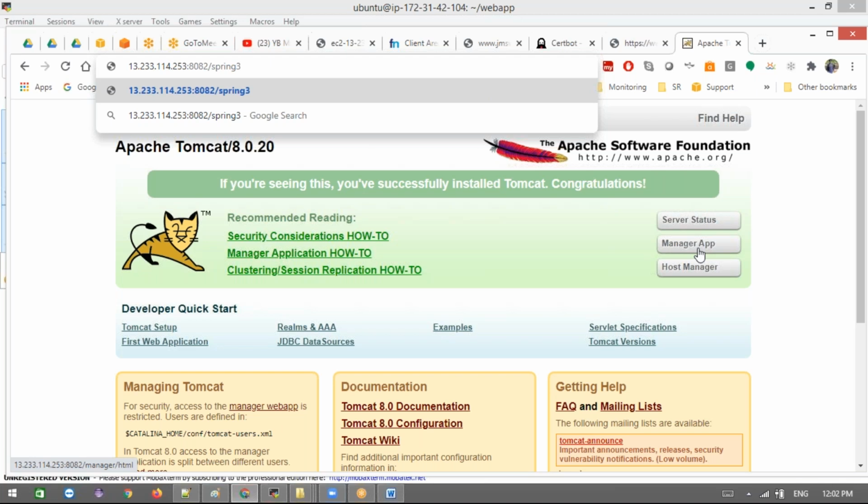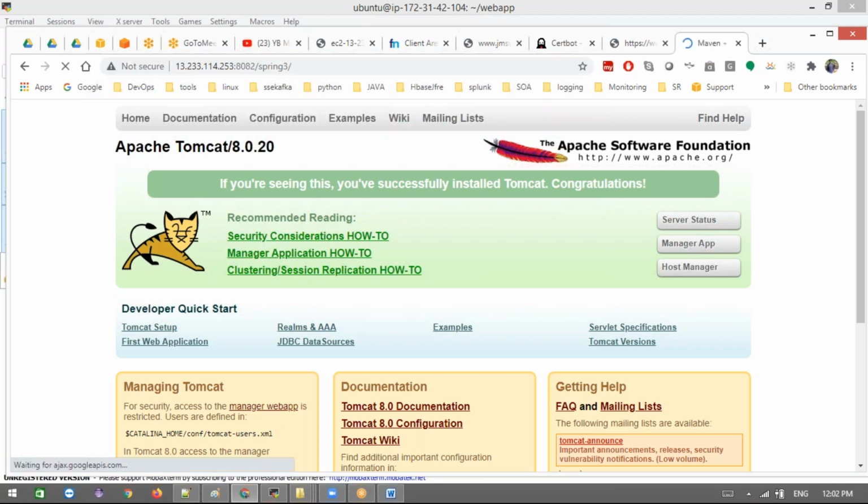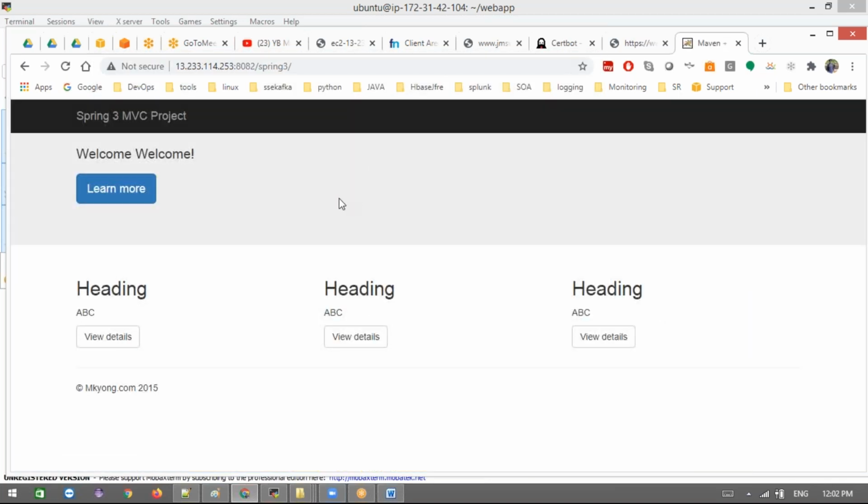Those who know Tomcat very well know where we need to give the roles and the username and password for Tomcat. You can access the spring3 application. This is the code inside that WAR file. Now, if you want to access this, what do we do? We need to create our own domain name for this.